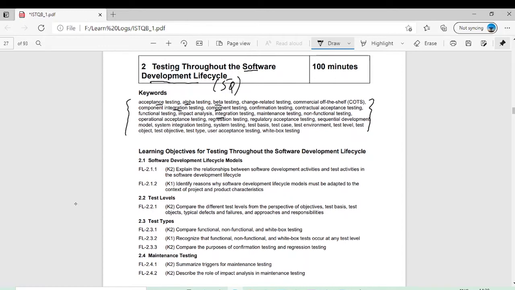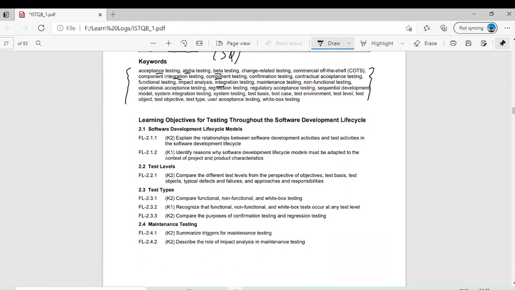At least you can understand what these terms exactly mean, because all these terms are covered during the relevant chapter. For example, chapter number 2 has these many terms, and this all will be covered in chapter number 2. In chapter number 2 we basically have 4 main topics. One is software development lifecycle. We will see it in detail.